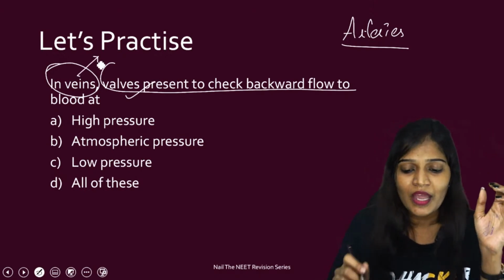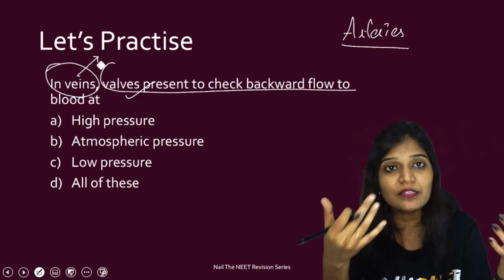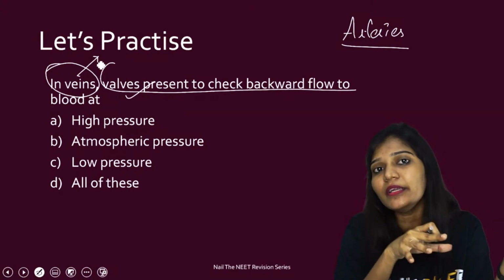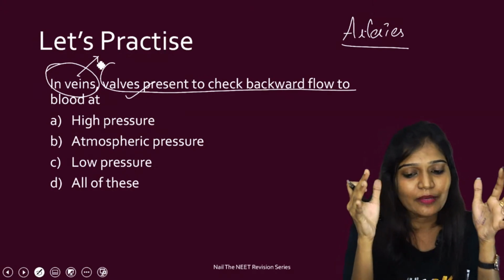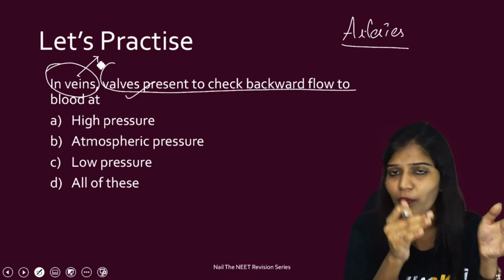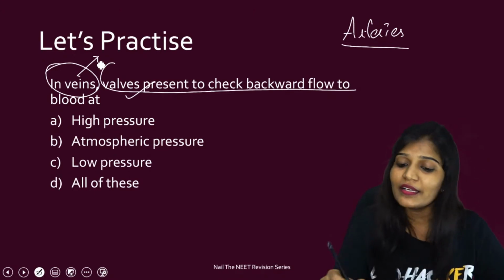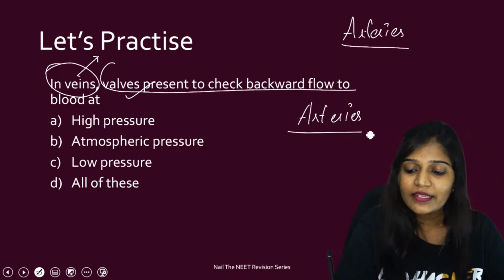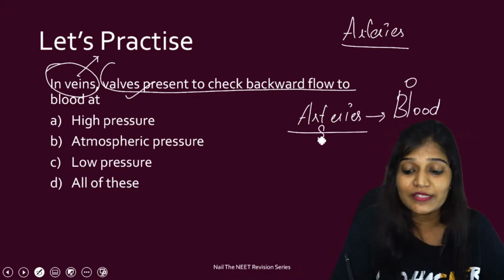Just remember, I told you aorta is going to carry maximum blood. If maximum blood, more pressure is there. But veins usually carry a limited amount of blood in comparison with the arteries. So they carry blood at a high pressure or low pressure or atmospheric pressure? No. Arteries only usually carry high pressure. Please remember this. Arteries carry oxygenated blood, if I have to talk about systemic arteries.